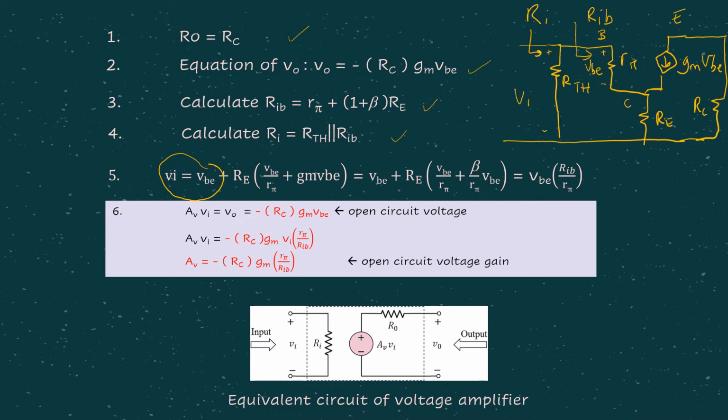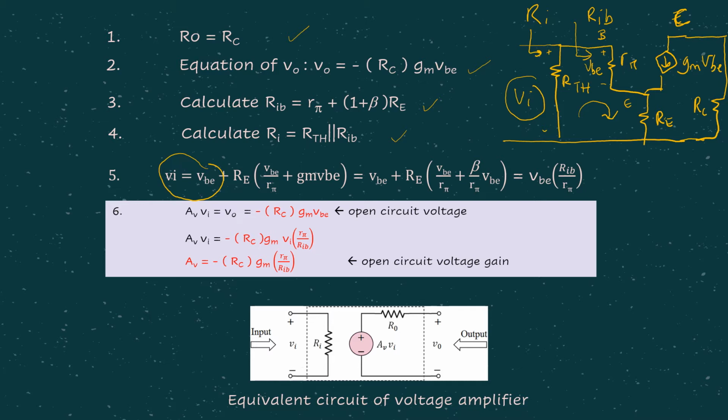So based on the small signal equivalent circuit, in order for us to relate VI and VBE, can we see the KVL equation here? Okay, so considering the KVL equation in this loop, we are considering VI, which is the voltage across RTH, and at the same time we have VBE, which is the voltage across r pi, because VBE is the voltage between the base and emitter terminals.